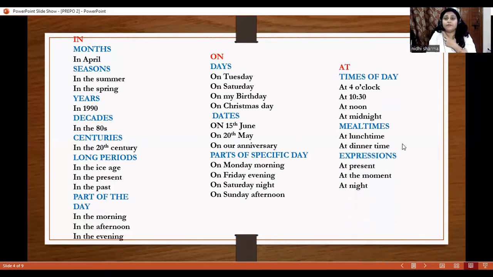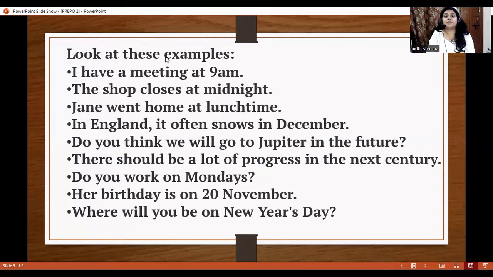Now we are going to understand where we use at. We use at with times of day for a specific time, like at 4 o'clock, at 3:30, at noon. Noon is a specific time. At midnight, and we use at with meal times as well, like at lunchtime, at dinner time. Here we have some expressions as well, like at present, at the moment, at night.